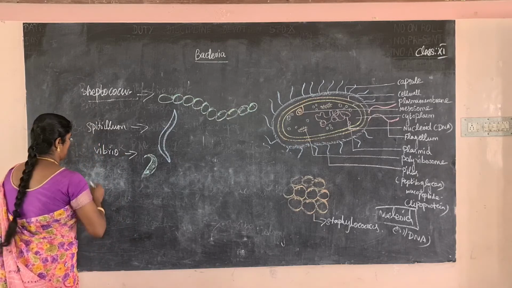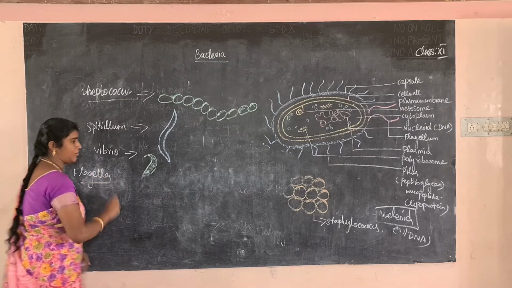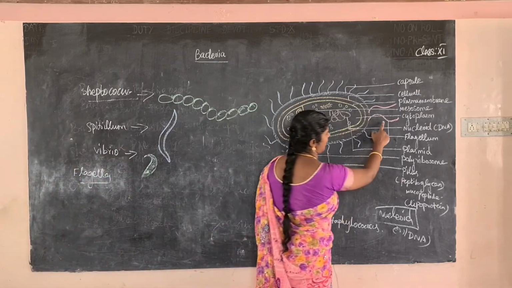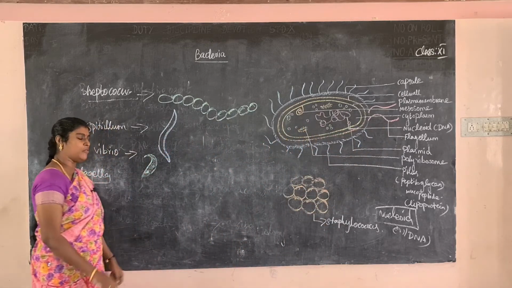What is the meaning of flagella? Flagella look like a hair-like structure. This is called flagella. Okay, what is the use of the flagella? It is involved in locomotion. What is the meaning of locomotion process?